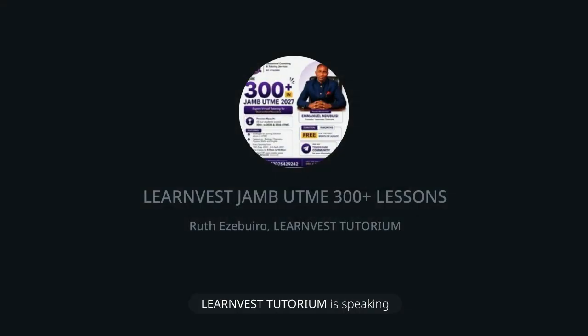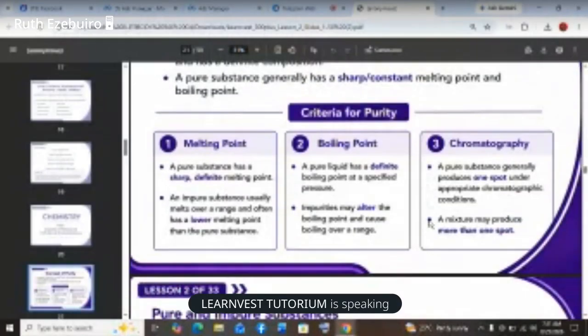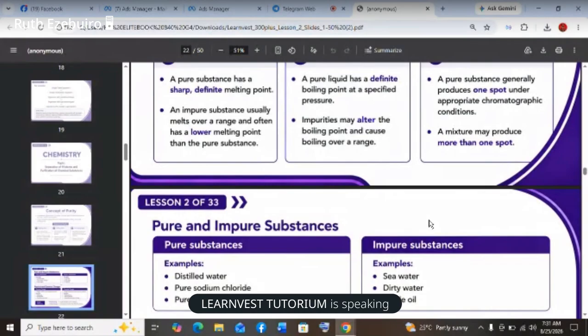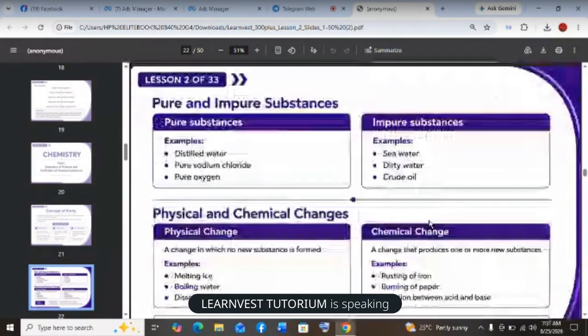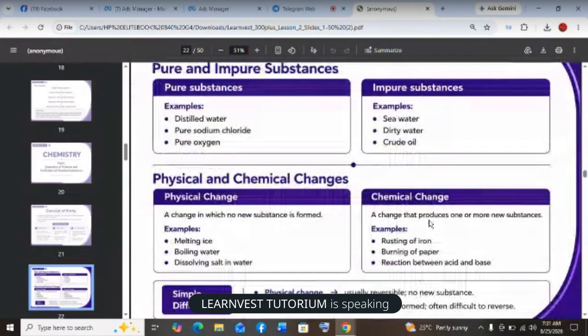Okay. Then let's move to physical and chemical change. Physical change is a type of transformation that results in no new substance. A new substance is not formed in a physical change, and it can be reversed. Examples are melting of ice, boiling of water, dissolving salt in water, because you can recover these things back.